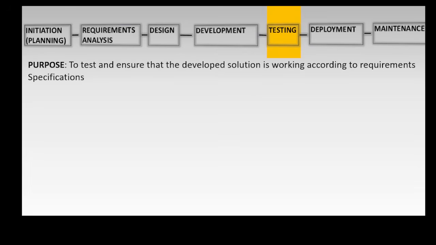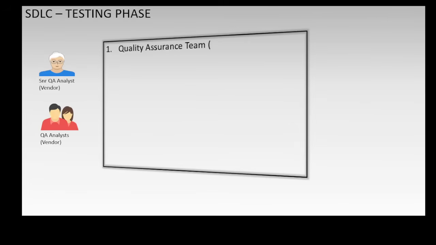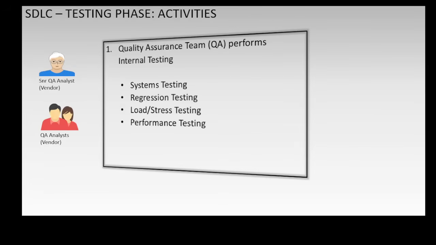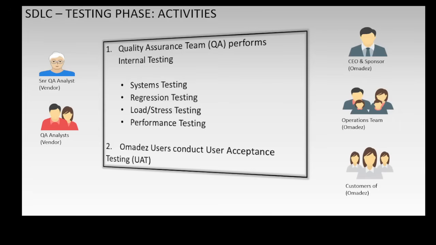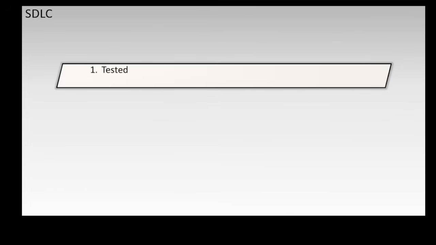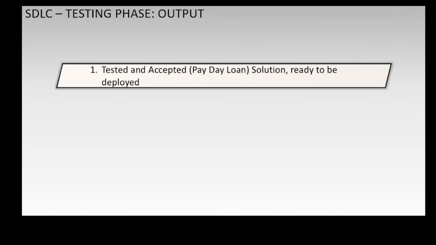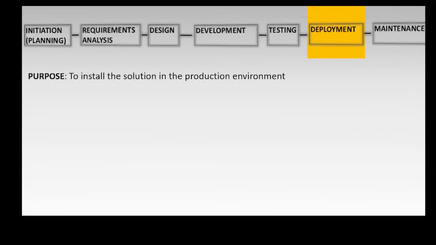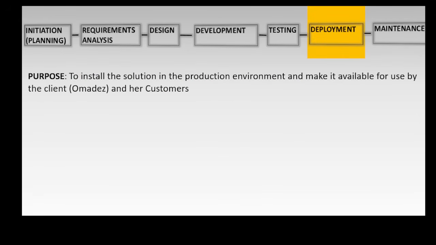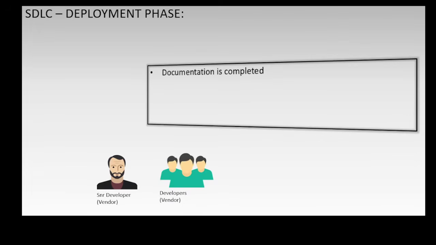The next phase is the testing phase, to test and ensure that the developed solution is working according to requirement specifications. The QA team performs internal testing such as systems, regression, stress, and performance testing. Omanders stakeholders conduct user acceptance testing, and the output of this phase is a tested and accepted payday loan solution ready to be deployed. The next phase is deployment phase, to install the solution in the production environment and make it available for use by Omanders and her customers.